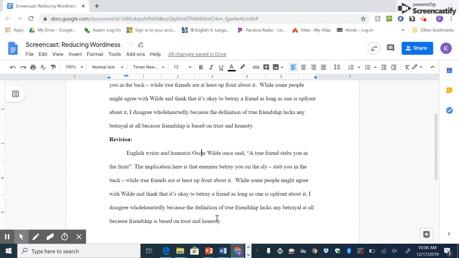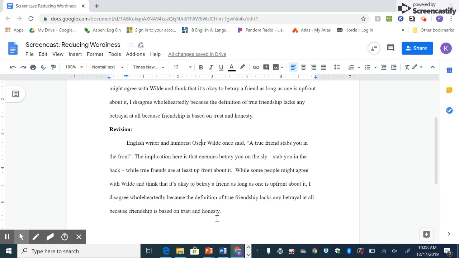So the second strategy I'm going to use is to look for being verbs like is, was, were, am, etc. So these verbs lend themselves to wordiness. It doesn't mean that I need to change them all, but I should at least be aware of where they are and how they function. So we're going to highlight is because that's one of the words that we're going to work on.